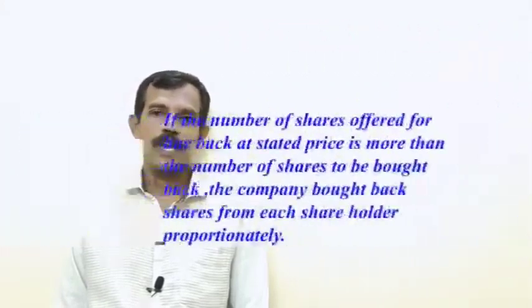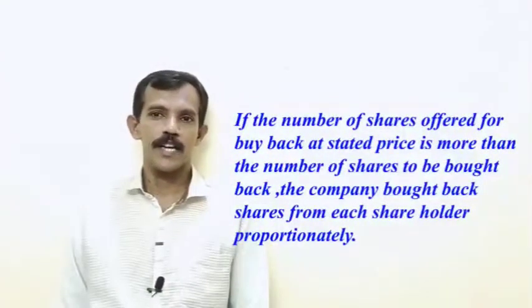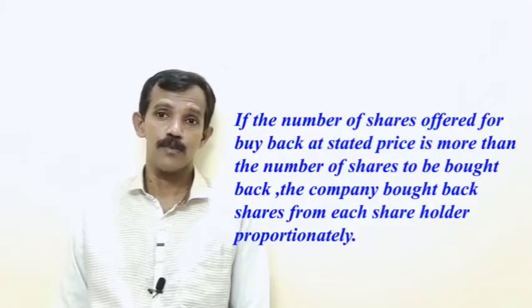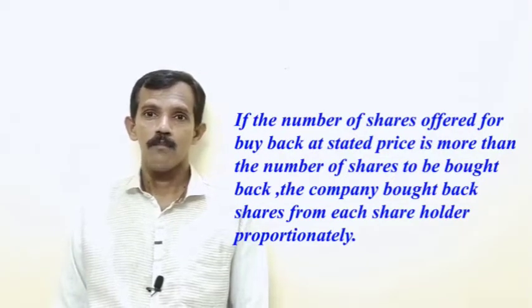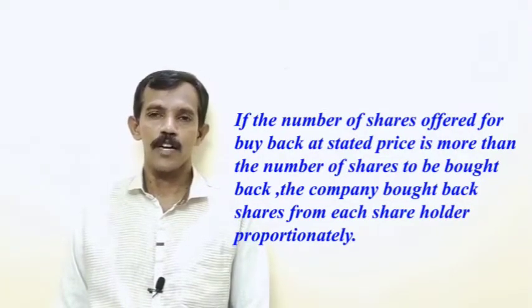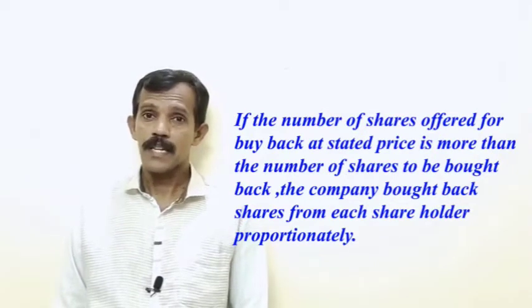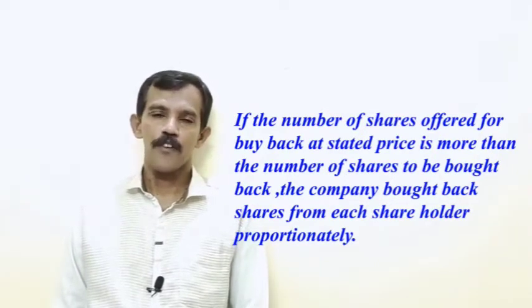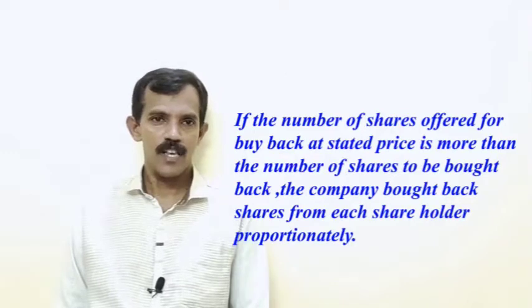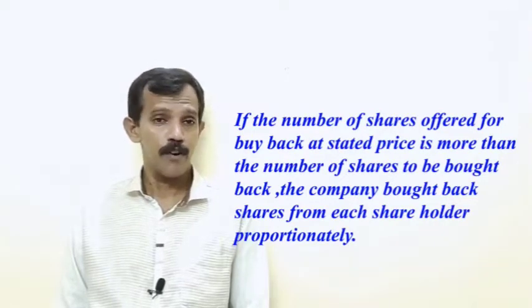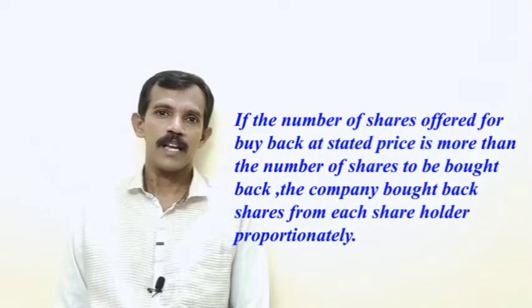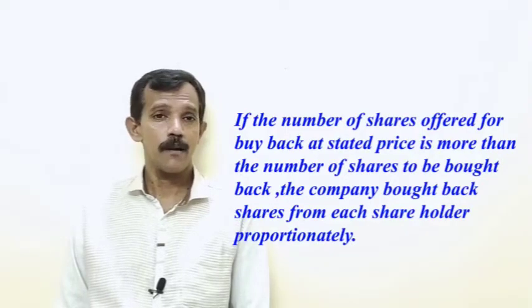If the number of shares offered for buyback at the stated price is more than the number of shares to be bought back, the company buys back shares from each shareholder proportionately.